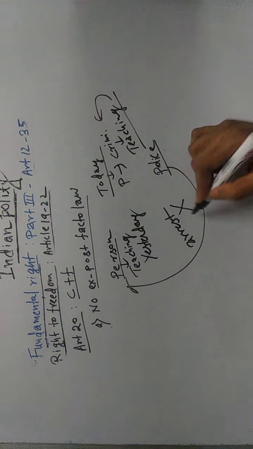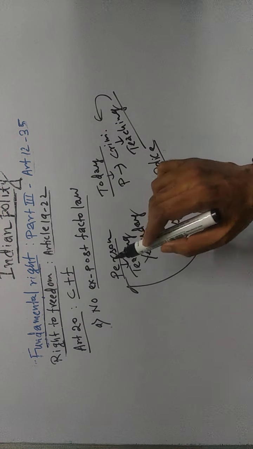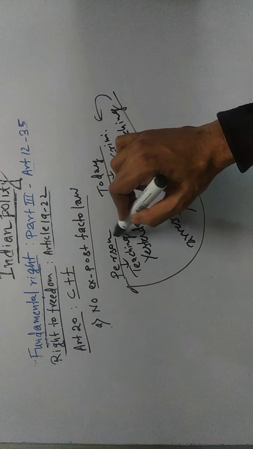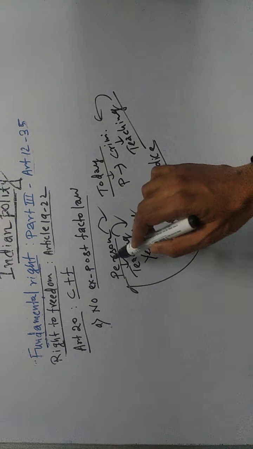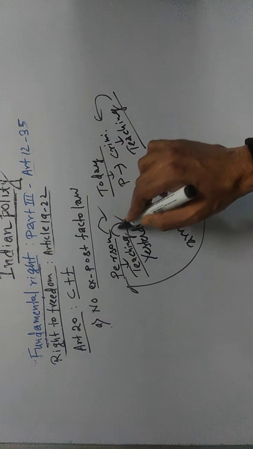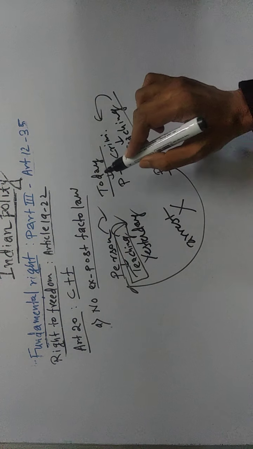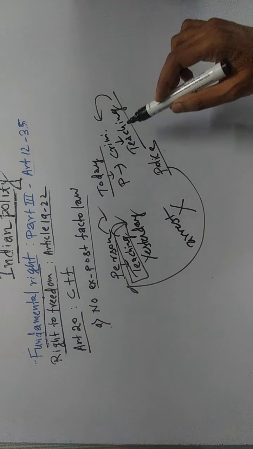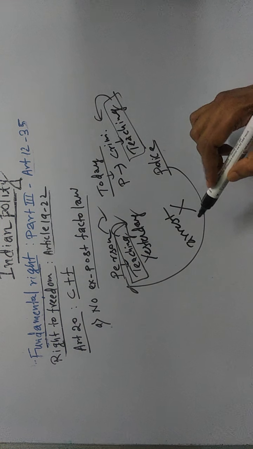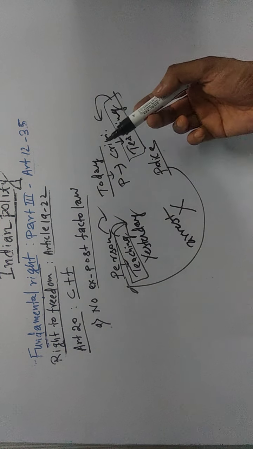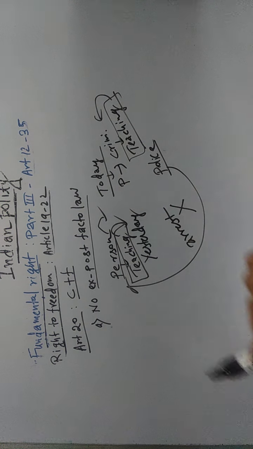Now let me tell you, police cannot do so, because this person was teaching up to yesterday, and now this person is not teaching today. When this person was teaching yesterday, that time teaching was not a criminal act. But today the Parliament is passing the law that teaching is a criminal act, and today this person is not teaching, but yesterday this person was teaching, and at that time teaching was not a criminal act.